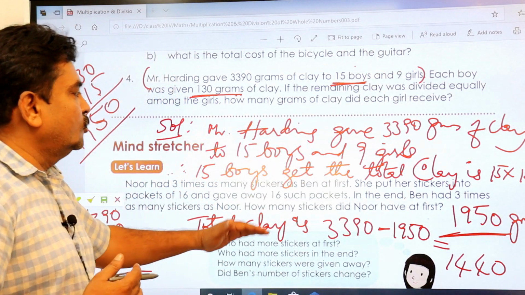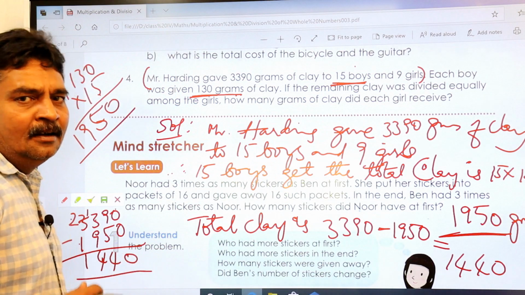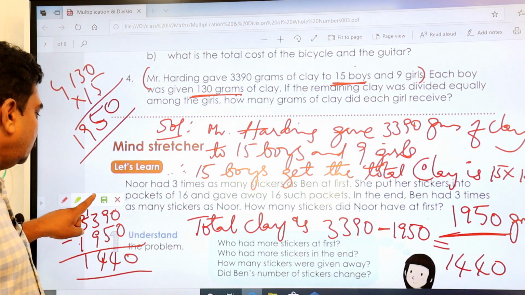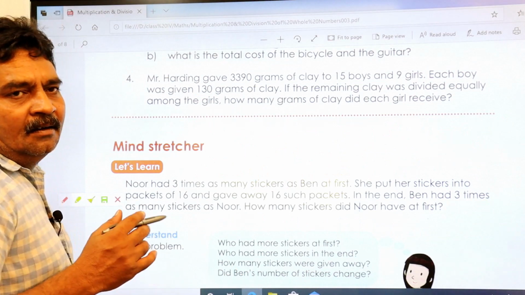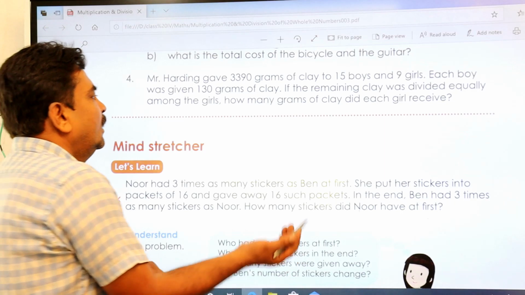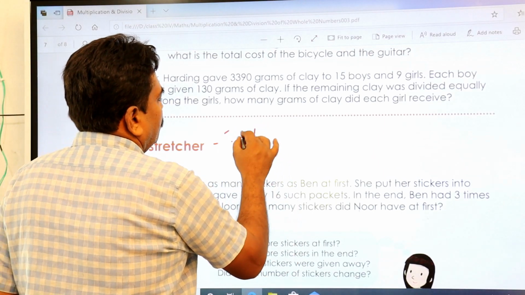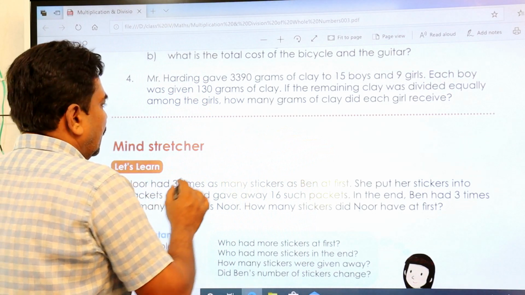Let us do it in the next step. I'm rubbing it out. If you want, you can pause it and write it down. That is how much? 1440, right? 1440 is given. Therefore, the 9 girls, I'll write down 9.